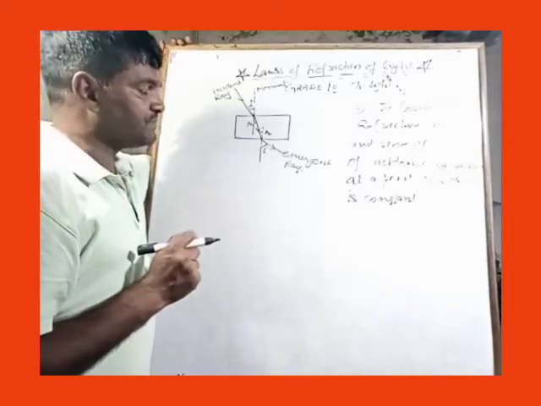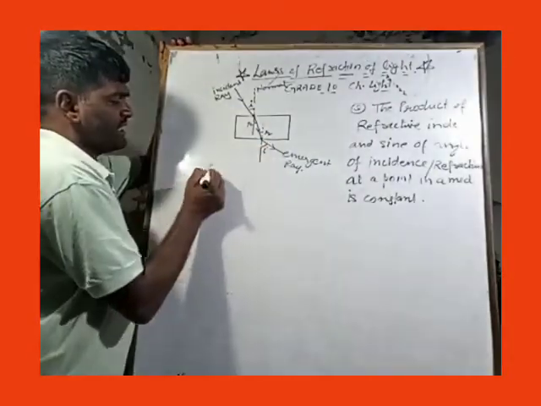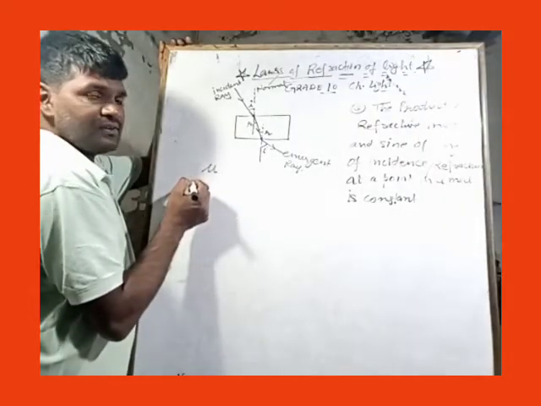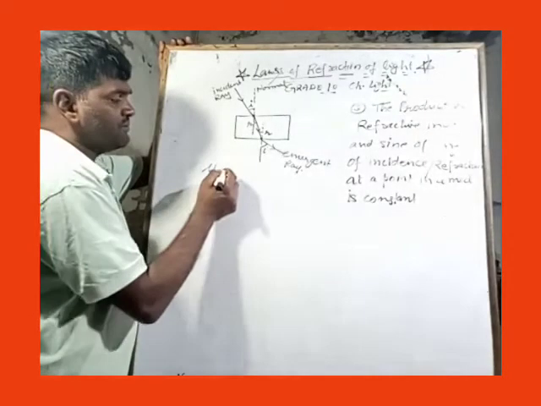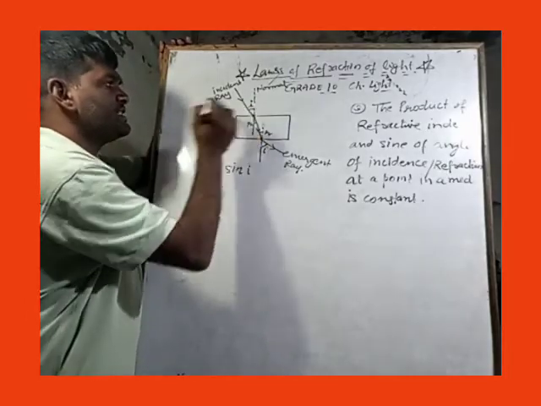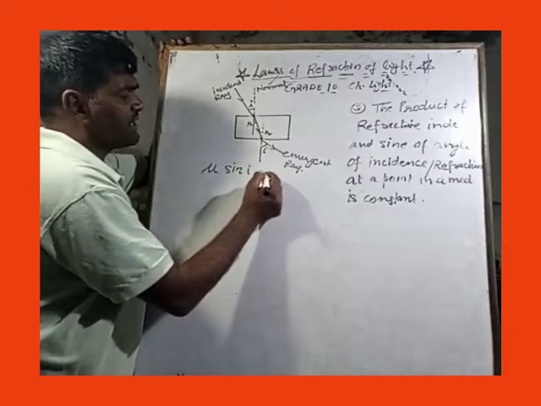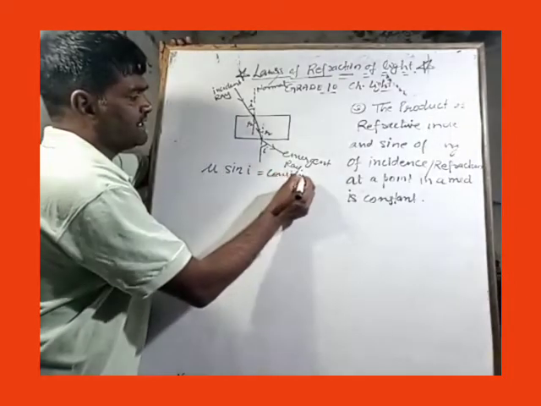We have learnt that from our discussion. So now, according to this third law, we can write mu, which is known as the refractive index of the medium, into sine of angle of incidence. That angle of incidence is here I. According to the third law of refraction, it should be equal to a constant.